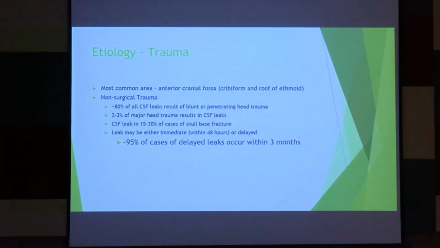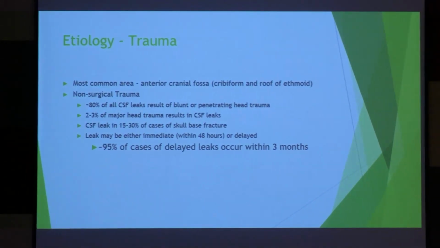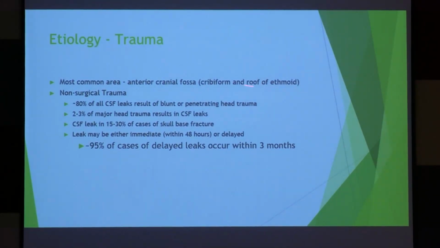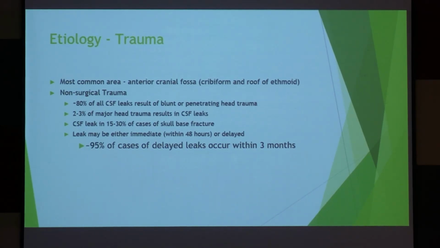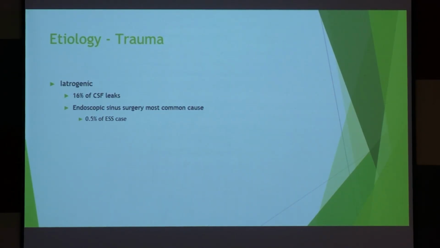So CSF rhinorrhea, again, last day I told many things. Mostly in the cribriform and roof of the ethmoid, there is a fracture. This is the most common area. This comes in the MCQ. And sometimes, without any cause, it happens, okay? If it is traumatic, in most of the cases, it gets healed, right? If it does not get healed, then we have to do some intervention, right?